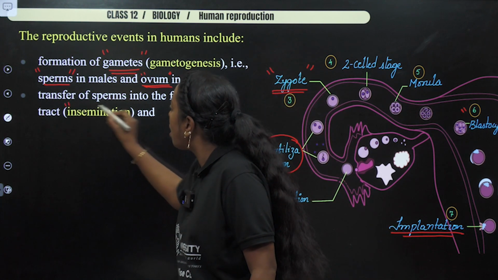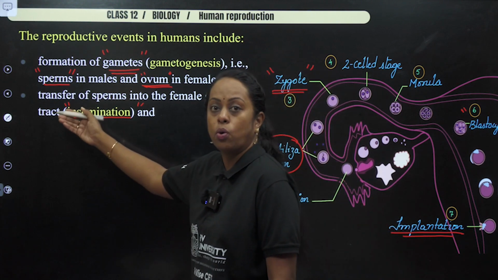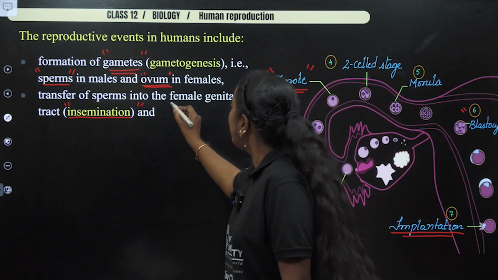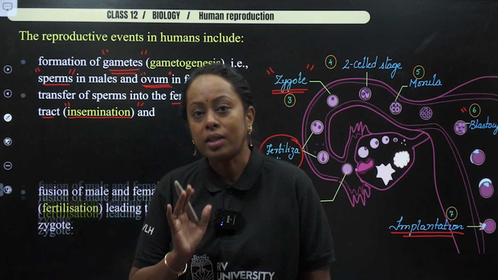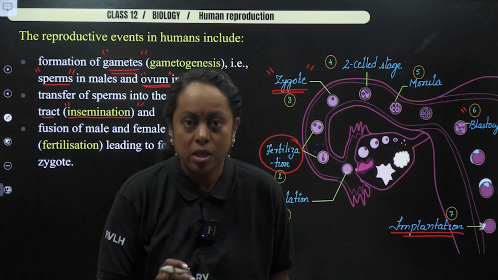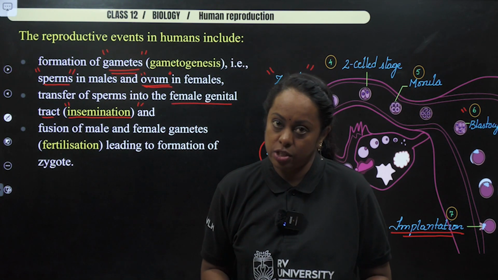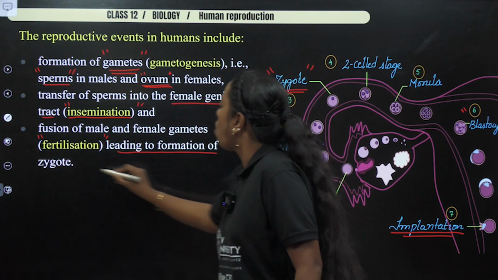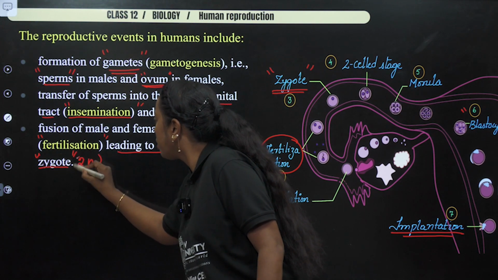So in human reproduction, you will be coming across a word which is called insemination. Transfer of sperms which is present in the semen in the female genital tract is known as insemination. Next, fusion. I told you, if the male and female gamete fuse in the fallopian tube, which is known as internal fertilization, there is formation of zygote, which is said to be diploid.